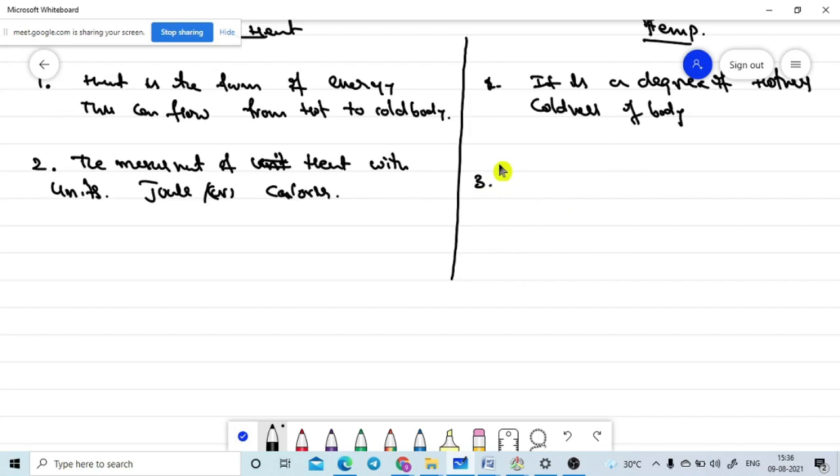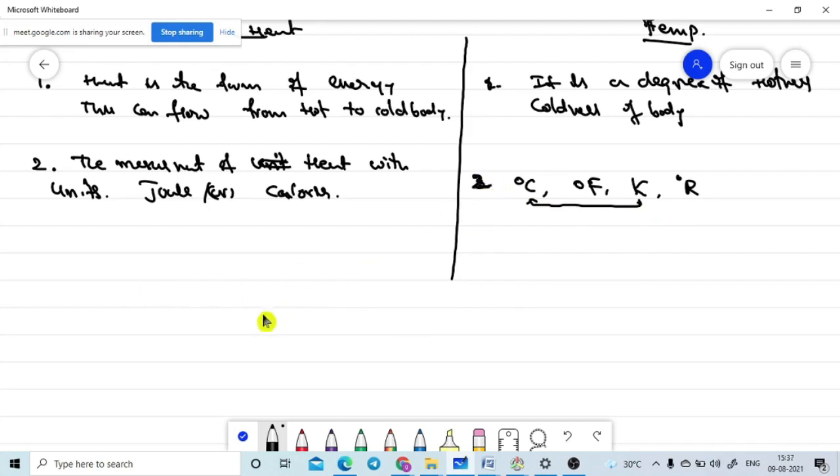There are 4 types of measurements. It may be measured in degree centigrade, degree Fahrenheit, Kelvin, or Reaumur degree. Like that we are having. Up to our syllabus, these 3 are there, so we will discuss these 3 in depth. Sorry, it is the second point.